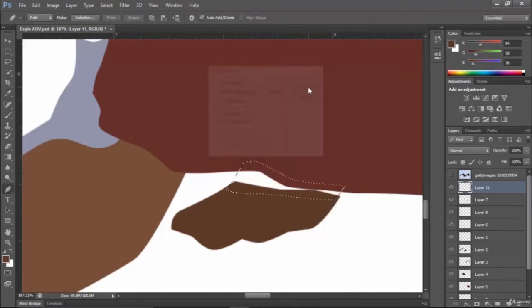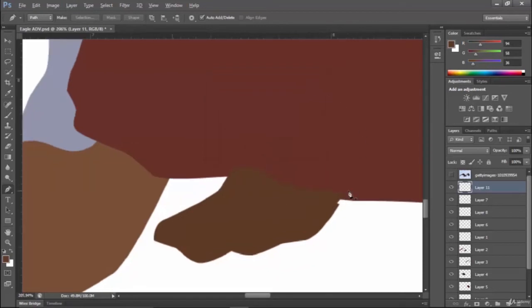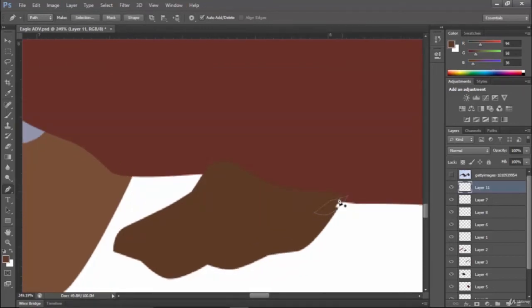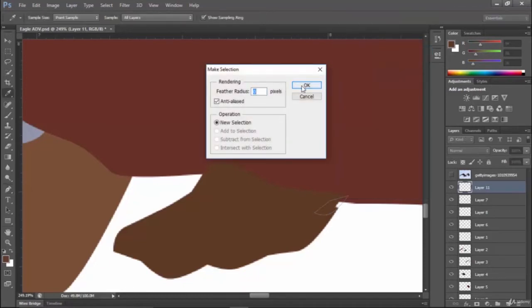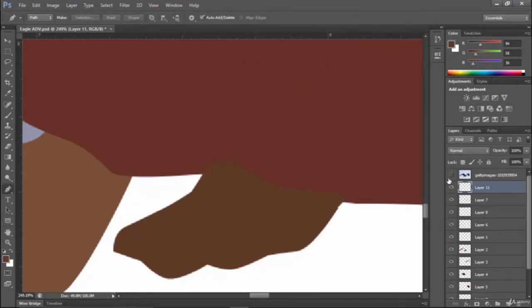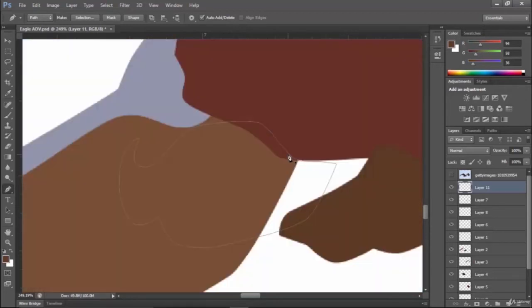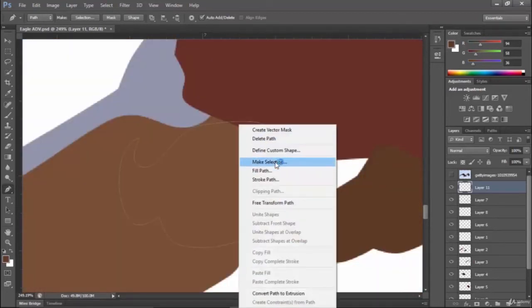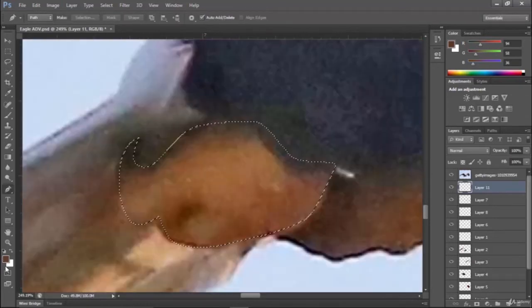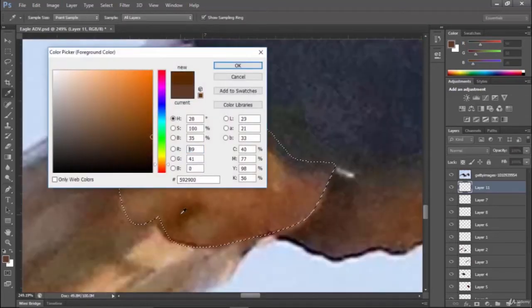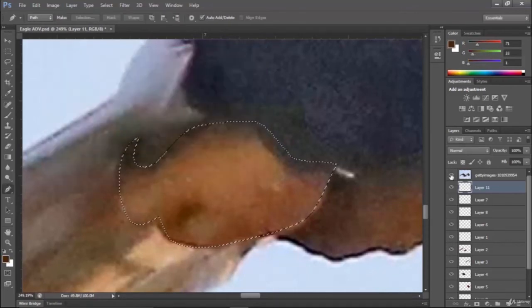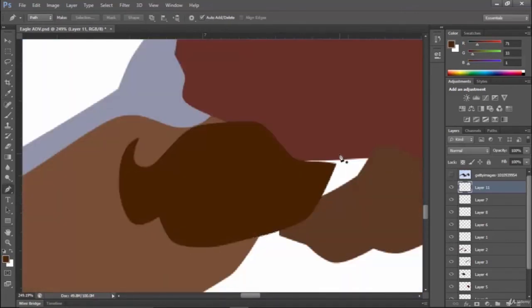Make selection, Alt backspace, Control D. This part has left. Now this feet, make selection, okay, and take the color, so much of dark color, Alt backspace, Control D.